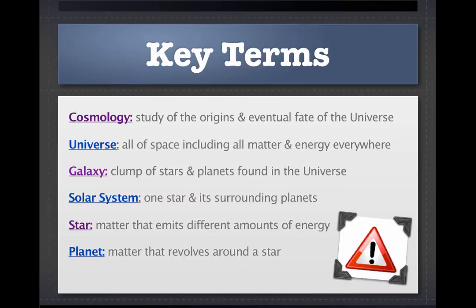There are some key terms that you should know before starting this lesson, the first of which is cosmology. Cosmology is the study of the origins and eventual fate of the universe. The universe consists of all of space, and that includes all matter and energy that's found everywhere. A galaxy is a clump of stars and planets that can be found in the universe. The solar system is one star and its surrounding planets. A star is matter that emits different amounts of energy, and a planet is matter that revolves around a star.